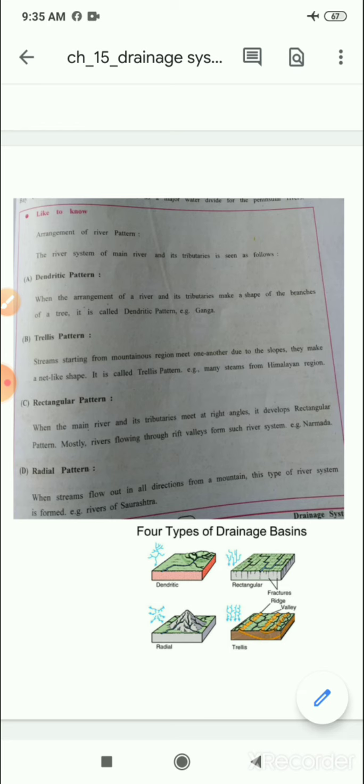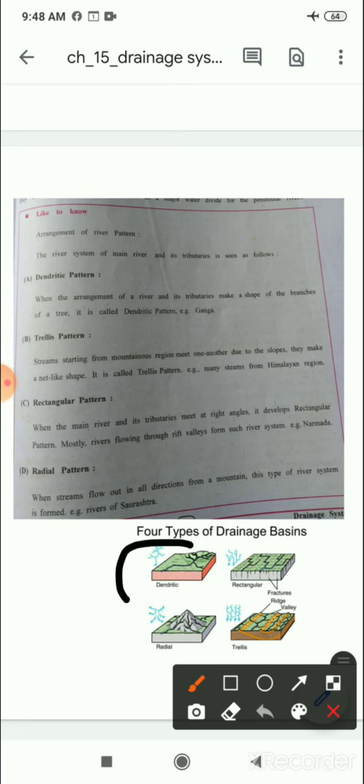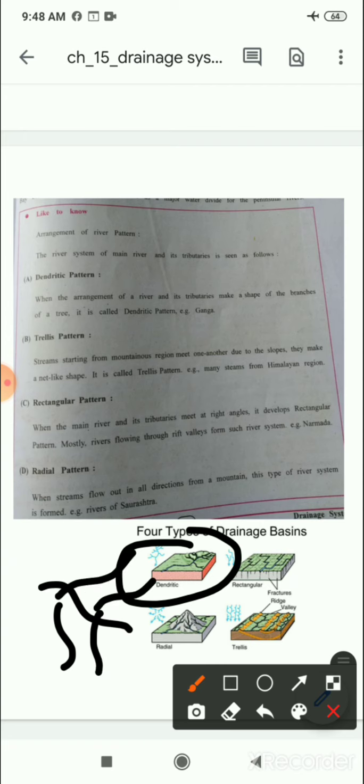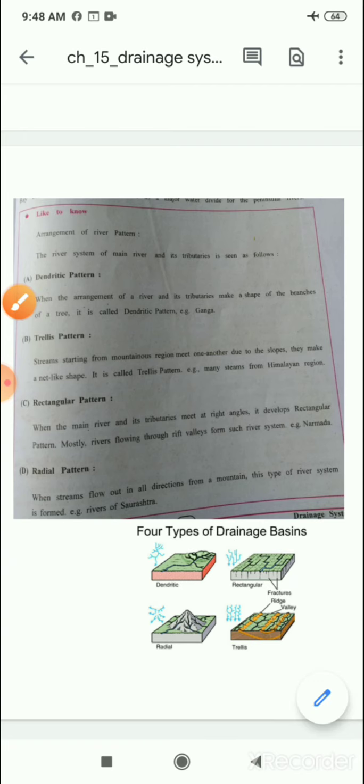First we have the dendritic pattern. When the arrangement of the river and its tributaries makes the shape of the branches of a tree, it is called a dendritic pattern. Example, river Ganga. Here in the diagram you can see the dendritic pattern. It creates the shape of branches. The river Ganga is like a dendritic pattern.